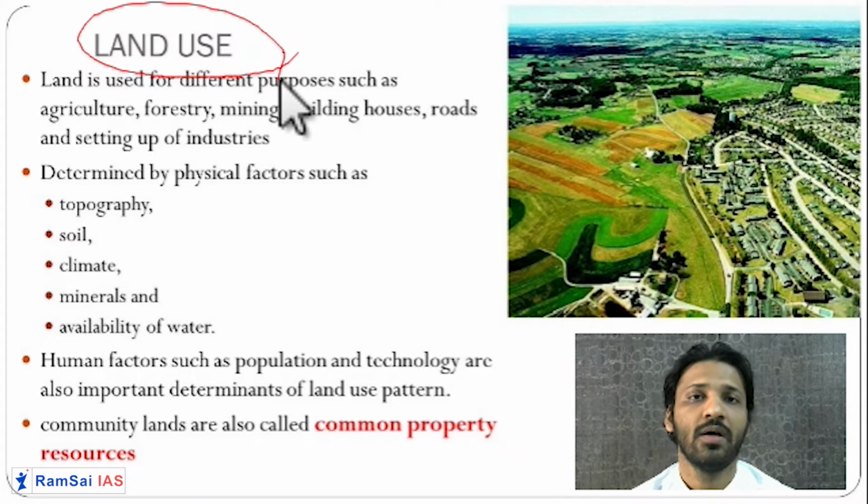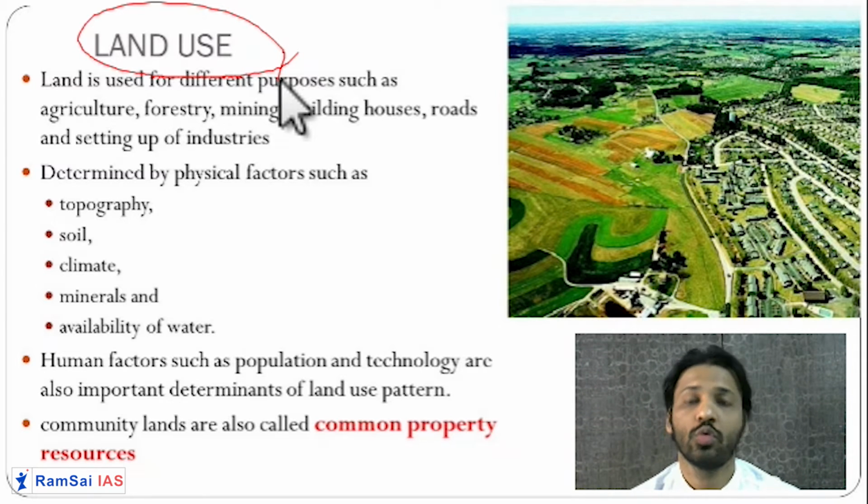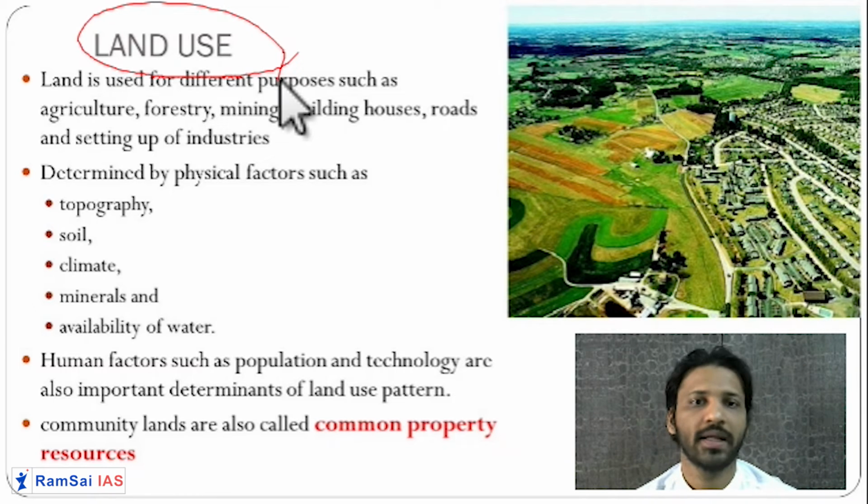In any area, what purpose we use a particular land for depends upon various factors. What are those factors? First, the geographical location. If a particular location is very good for agriculture, then we will use it for agriculture.